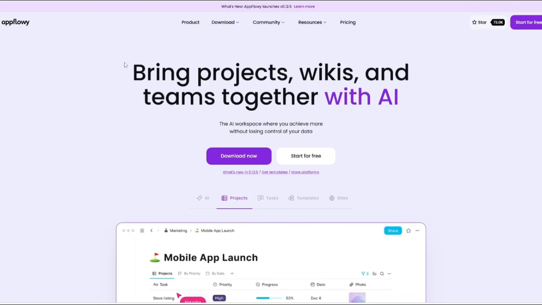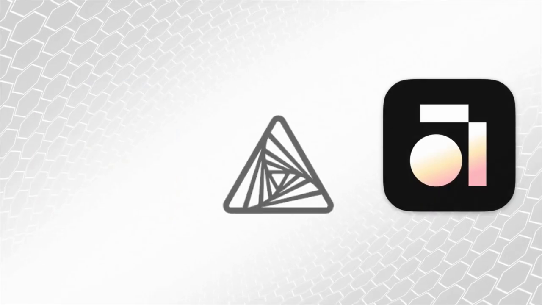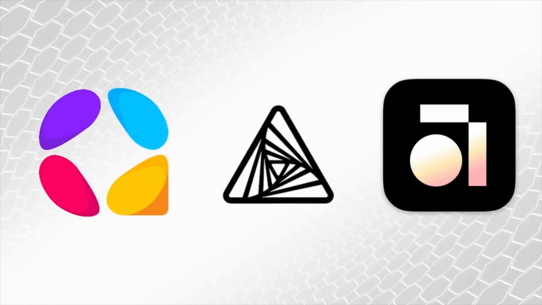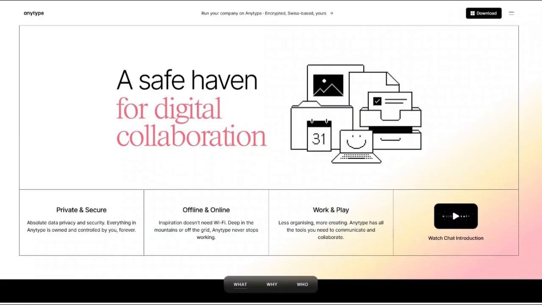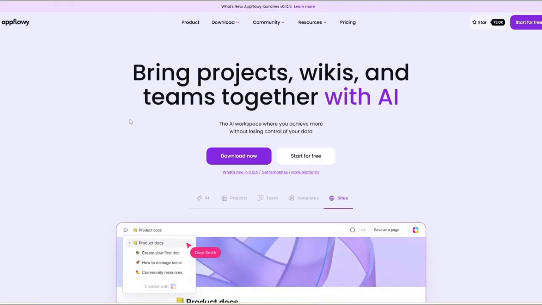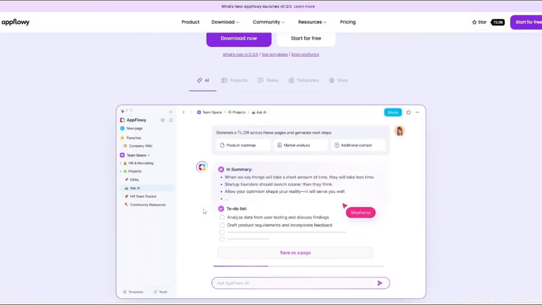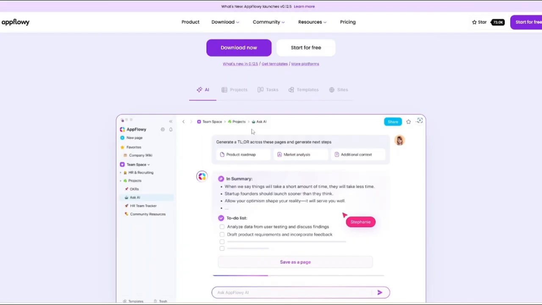Hi, today I'll be doing a detailed comparison of 3 top self-hosted Notion alternatives: AppFlowy, AFFiNE, and Anytype. All the 3 tools aim to replace Notion, but they take very different approaches. And by the end of this video, you'll know exactly which platform is best for your workflow. If you're a student, a creator, an entrepreneur, a developer, a researcher, or even part of a growing team. So let's get started.